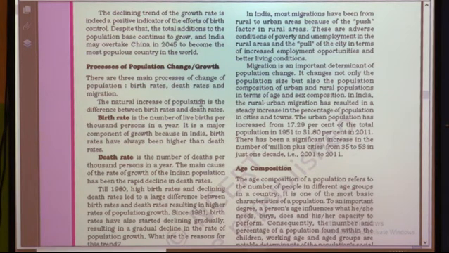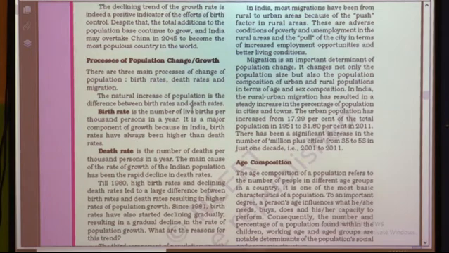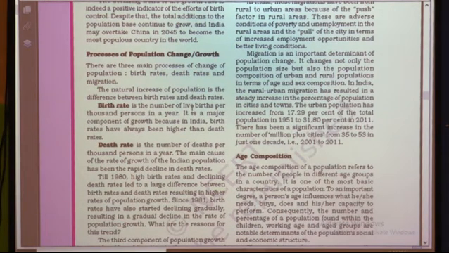Now see, which factors cause the change and growth of population. In the process of population change and growth, there are three main processes of change of population. The first one is birth rate. Birth rate is the number of live births per 1000 persons in a year. It is a major component of growth, because in India the birth rate has always been higher than the death rate. See students, we have just discussed the birth rate. Birth rate is responsible for population growth, and in our India the birth rate is more than the death rate, and due to that reason our population is continuously increasing.